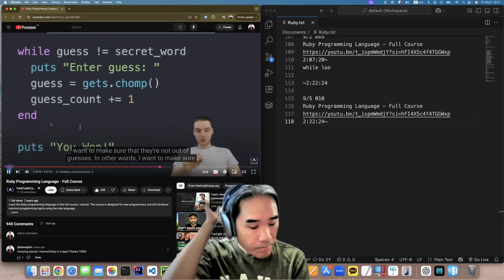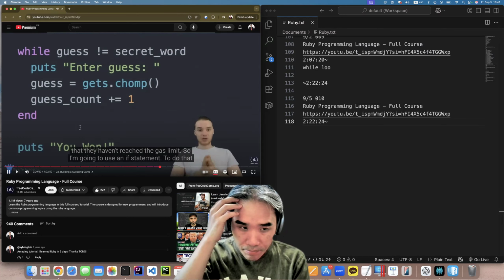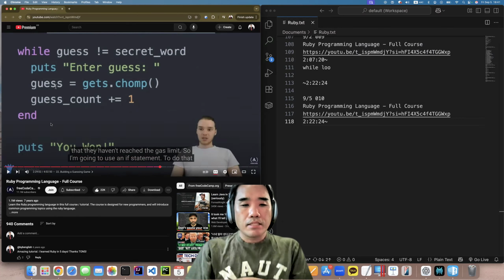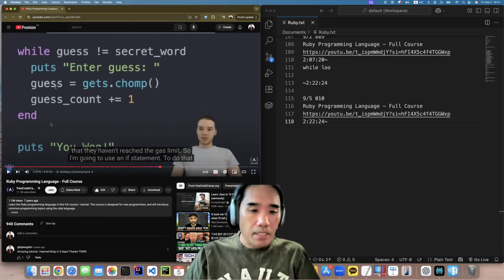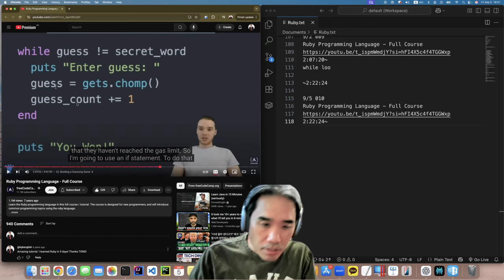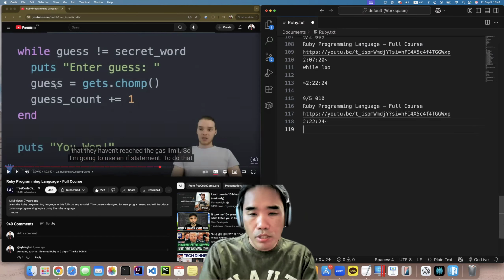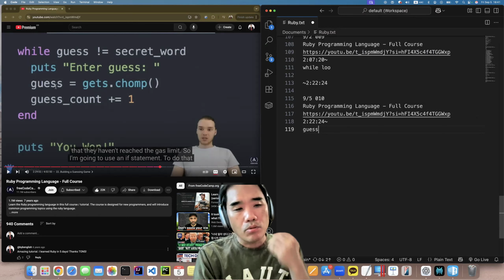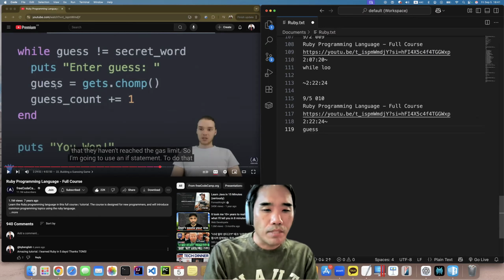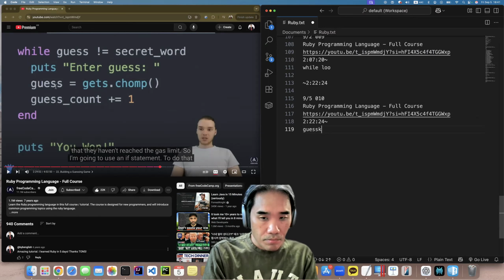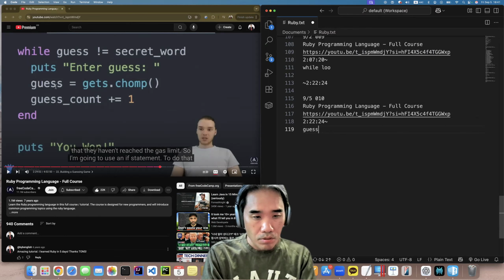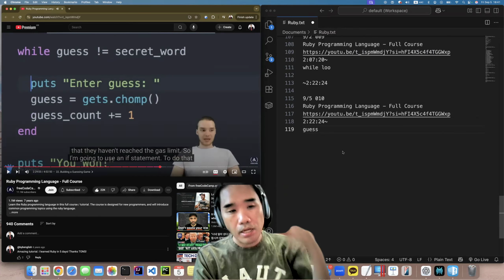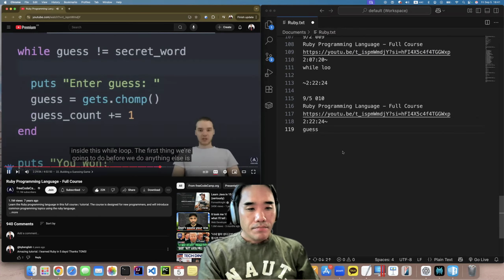In other words, I want to make sure that they haven't reached the guess limit. So I'm going to use an if statement to do that. Inside this while loop, the first thing we're going to do.